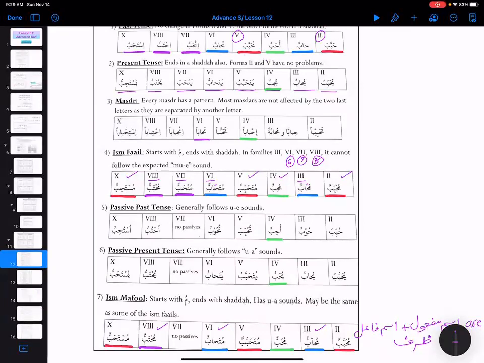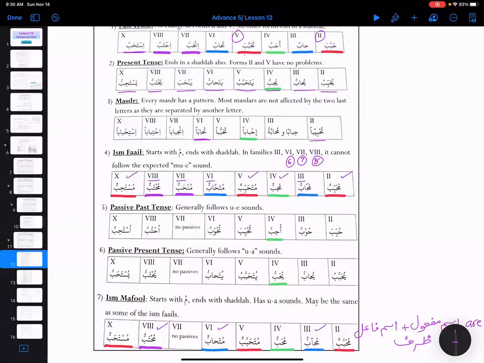So masdar, we know that every masdar has its own pattern, right? Most masdar are not affected by the two last letters as they are separated by another letter. We see that in most of the masdar more letters are added, so that's why we don't see any problem there. So family 2 we have tahbiban, regular.